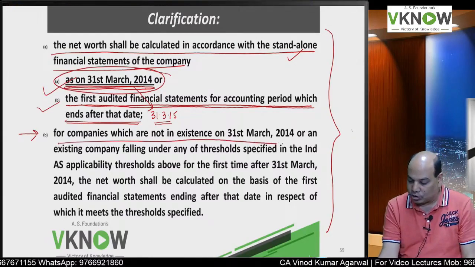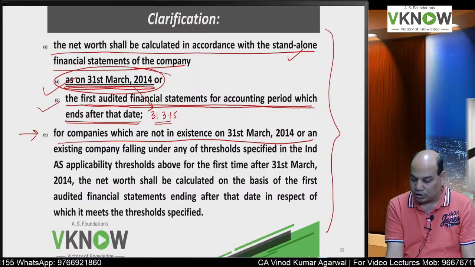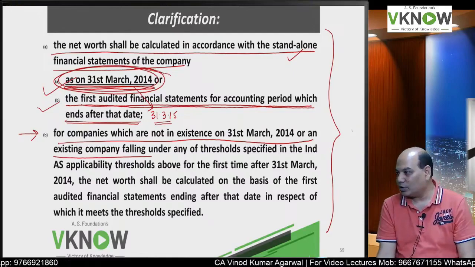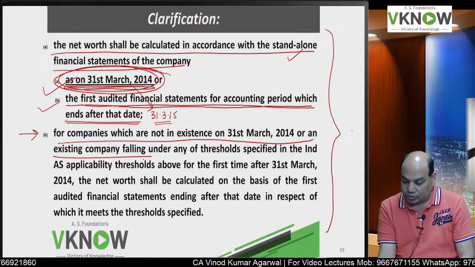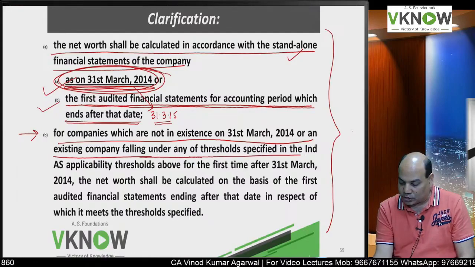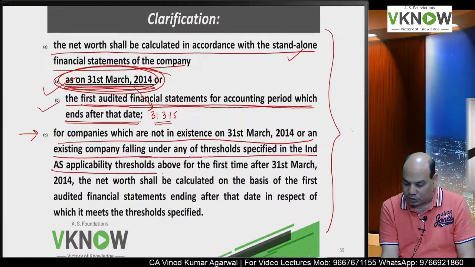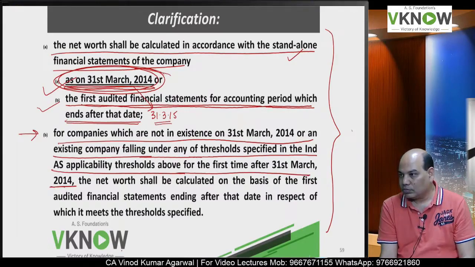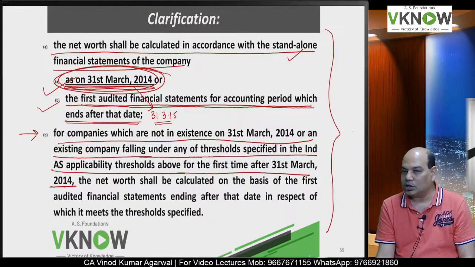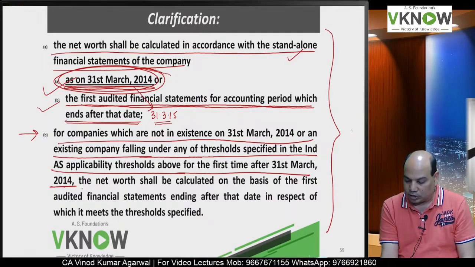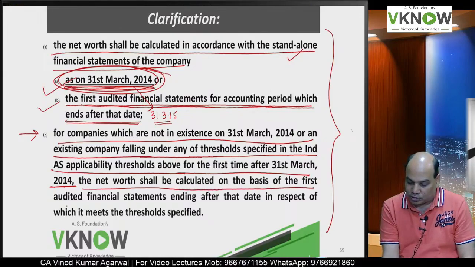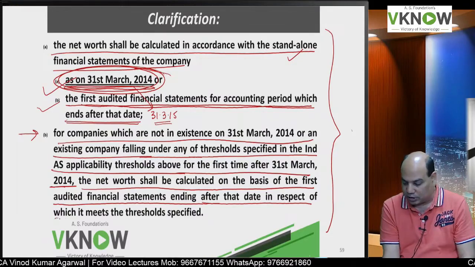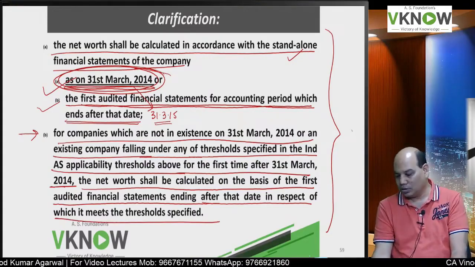For companies which are not in existence on 31st March 14, or an existing company which was not fulfilling the threshold of net worth on this date, then an existing company under any of the thresholds specified in the Ind AS applicability threshold above for the first time after 31st March 14, any time you may fall after 31st March 14, the net worth shall be calculated on the basis of the first audited financial statement ending after that date in respect of which it meets the threshold specified.